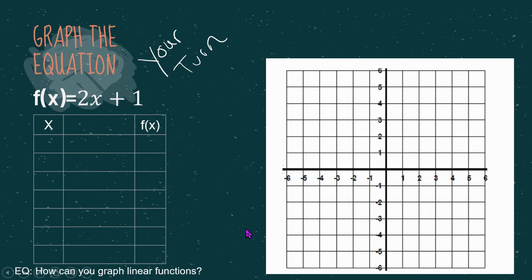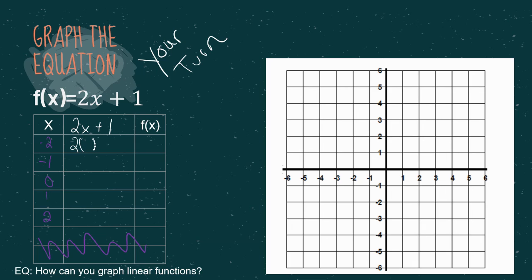All right, so here we go. We're going to go ahead, take this function, 2x plus 1, put it in the middle. Then we're going to plug in our favorite numbers, -2, -1, 0, 1, and 2. So I'm going to go ahead, rewrite this function.